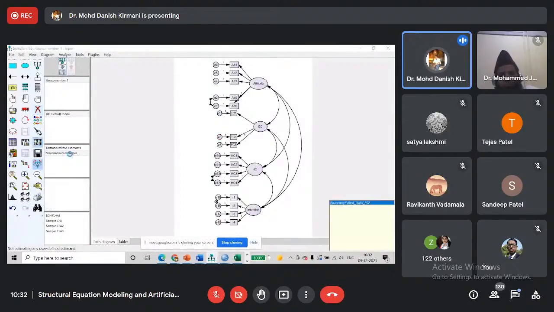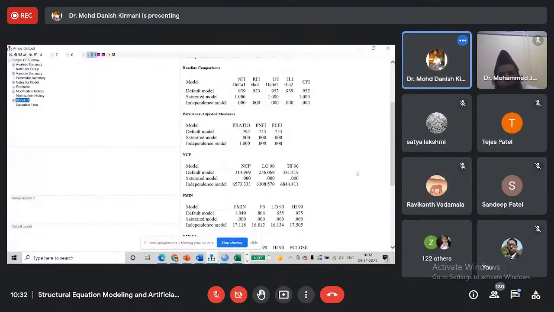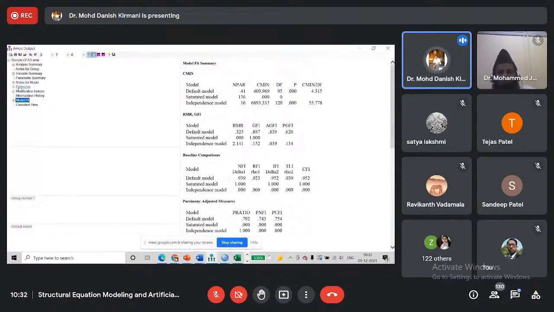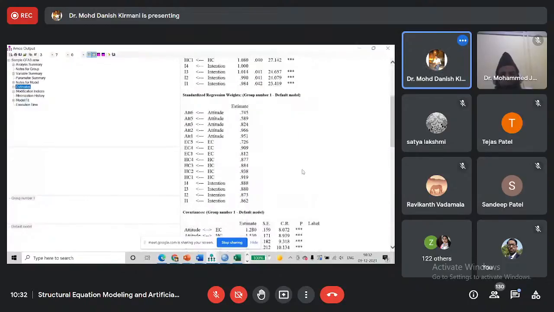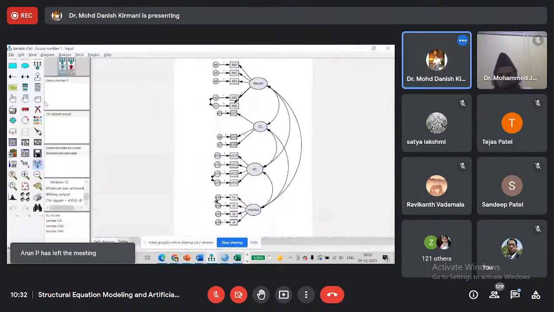and we should now check our model fit indices, which are coming good. RMSEA is also good. If we see estimates, this item has low loading. So we can check it here. We can delete it. Attitude 5.